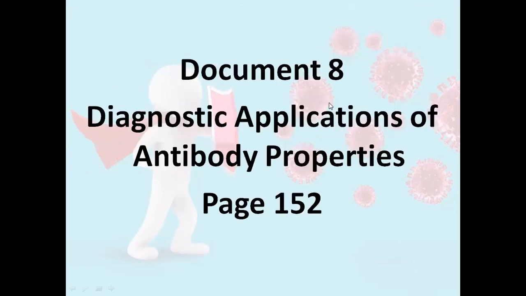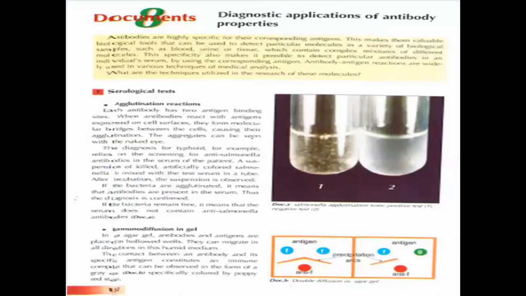So now we finished document 7, talking about the characteristics of the primary and the secondary immune response. And now we are going to move to document 8, talking about the diagnostic application of the antibody properties. Antibodies are highly specific for their antigen. This makes them valuable biological tools that can be used to detect particular molecules.